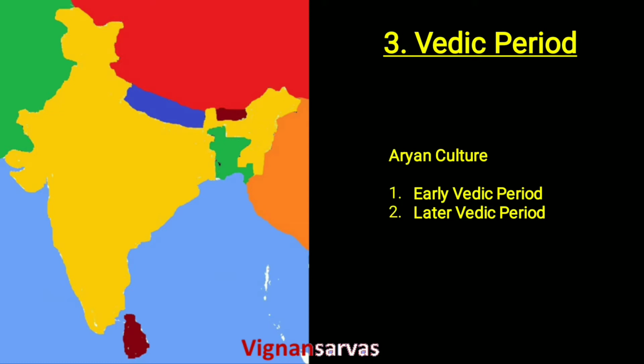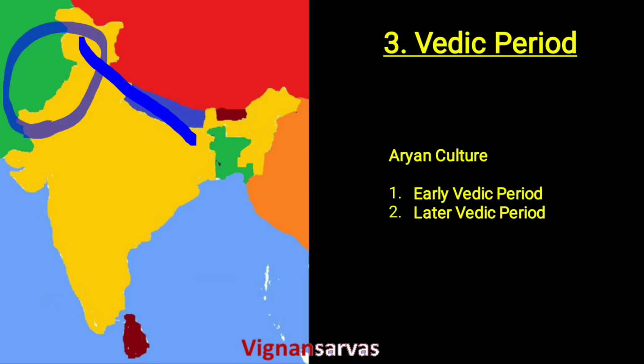Based on the developments, this period is further classified into the early Vedic period and later Vedic period. In the early Vedic period, Aryans settled mostly in the Indus surrounding area. But in the later Vedic period, Aryans migrated to the Ganga Valley also.